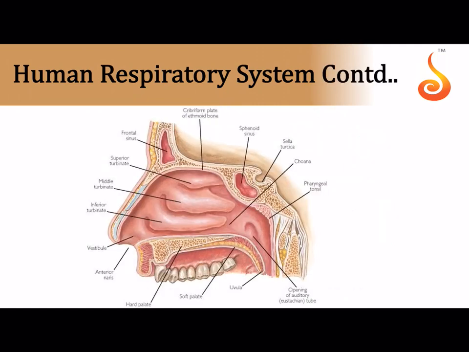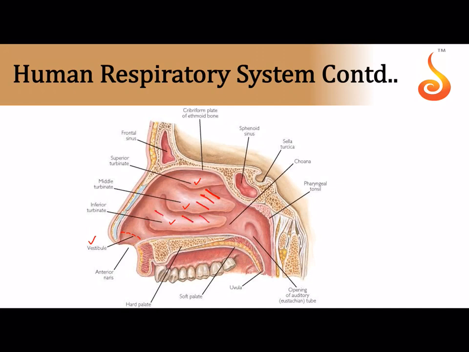Now coming to the human respiratory system, I had told you that I will be discussing the nasal cavity a little later. So here you have your nostril, and inside the nostril, the area which is covered by hair is referred to as the vestibule, the anterior part of your nostril. And there are several bones projecting from the lateral walls of your nostril, which are referred to as the turbinate bones. There is superior turbinal, middle turbinal and inferior turbinal, and the entire area in your nasal cavity is lined